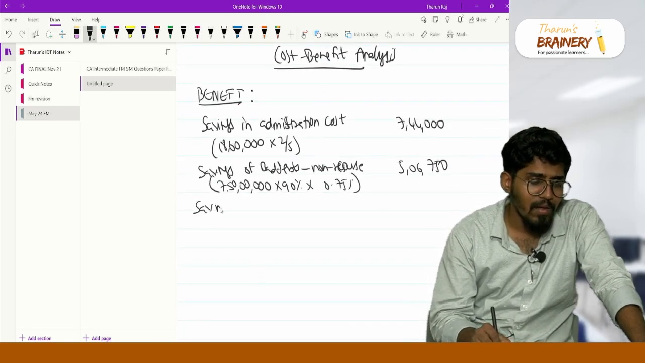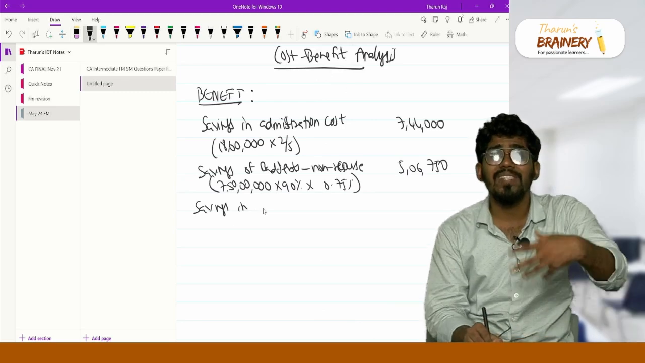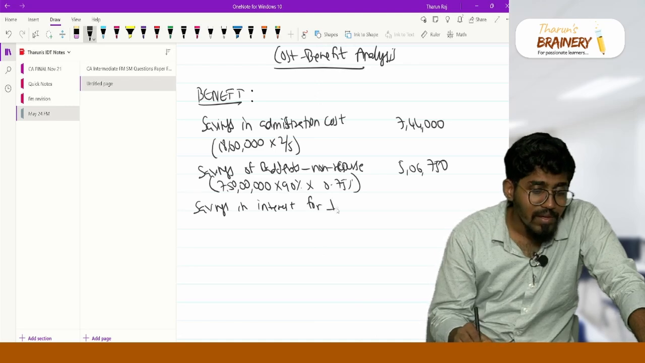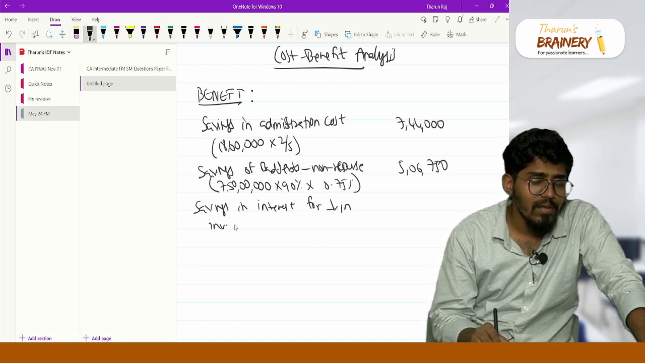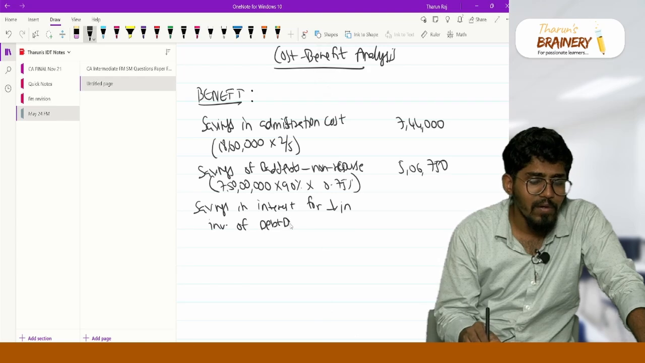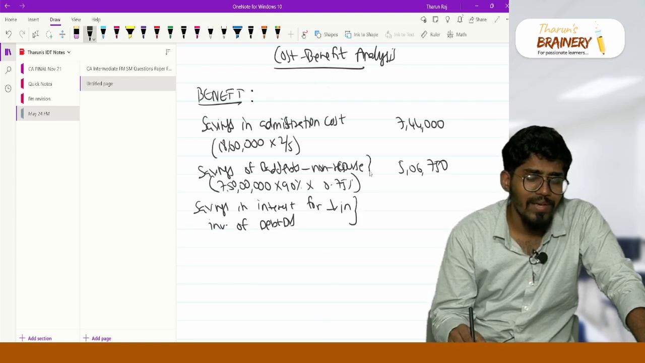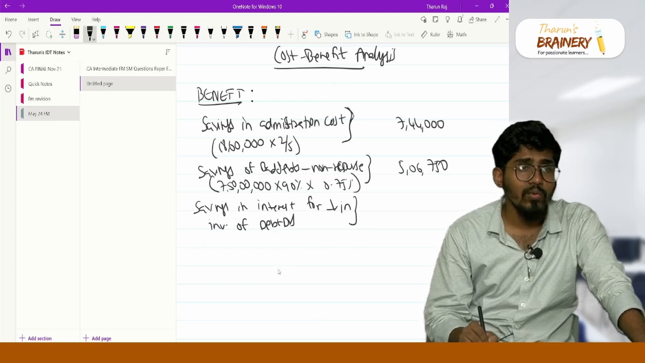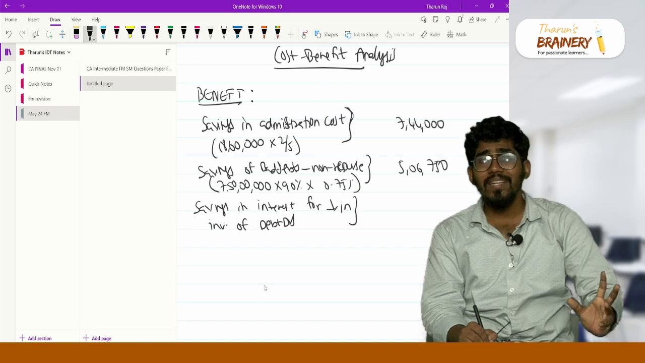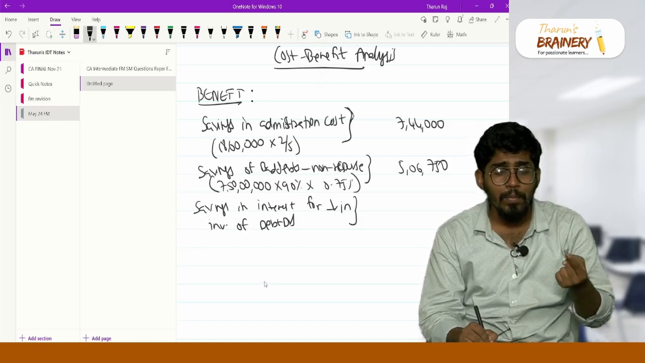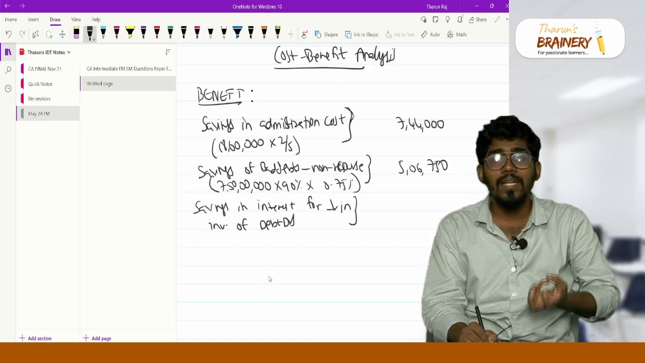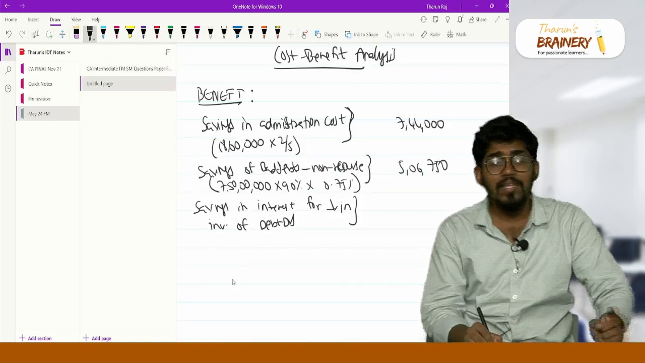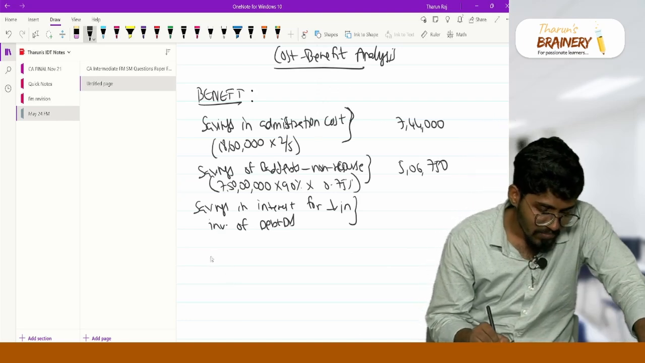So this is nothing but savings in interest, or I can also call it a return. Savings in interest for reduction in investment on debtors. You actually know how to calculate debtors, correct? Credit sales divided by 360 days into the debt collection period is debtors. So into the debt collection period of 70 days and into the debt collection period of 45 days, that is the reduction in investment in debtors. Then I have to apply this 12.5%, and I will get my savings in interest for reduction in investment of debtors.